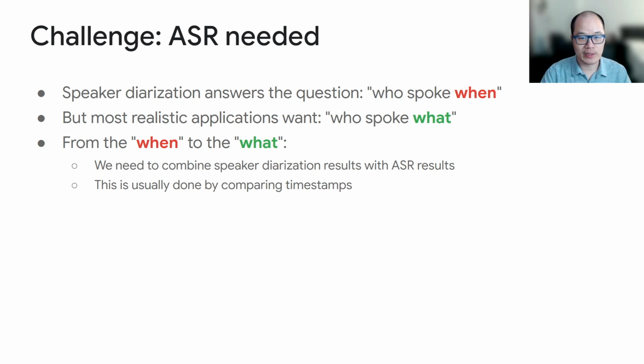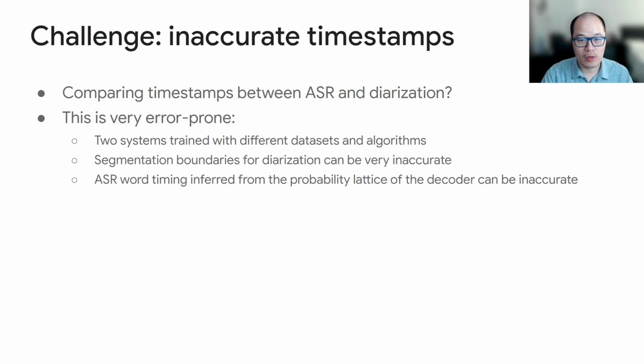All the speaker diarization systems shown from previous slide, they answer the question, who spoke when, giving you timestamps for each speaker. But in most realistic applications, we need who spoke what. So how do we do this? The most common approach is just to compare the timestamps between the ASR system and the diarization system, and assign a speaker label to each word recognized by ASR.